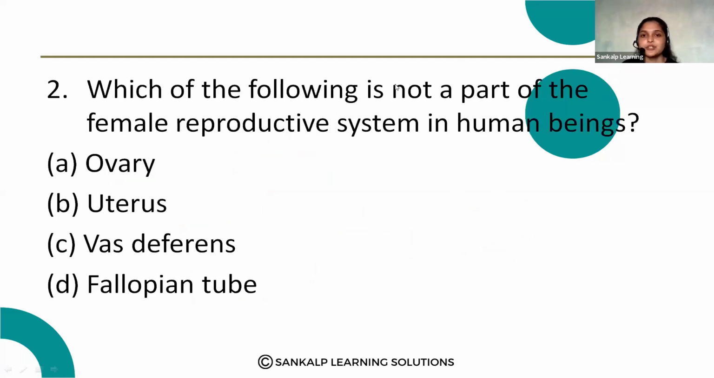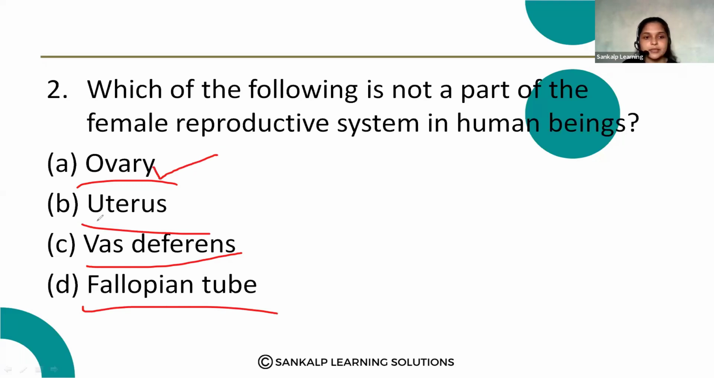Question number 2. Which of the following is not a part of the female reproductive system in human beings? Ovary, uterus, vas deferens, fallopian tube. So here, which is not a part of the female reproductive system? Ovary is a part of the female reproductive system. Then uterus, yes, uterus is also a part of the female reproductive system. Vas deferens, what is it? Is it a part of the female reproductive system?